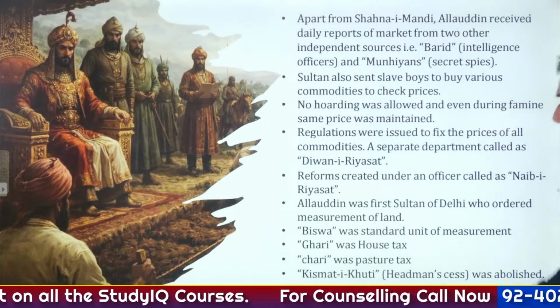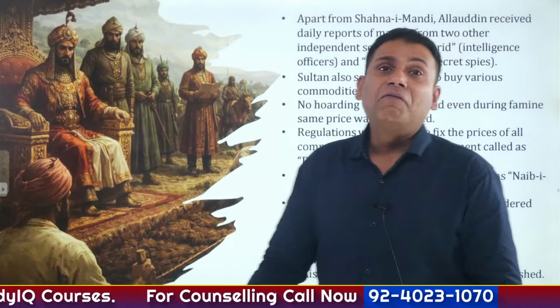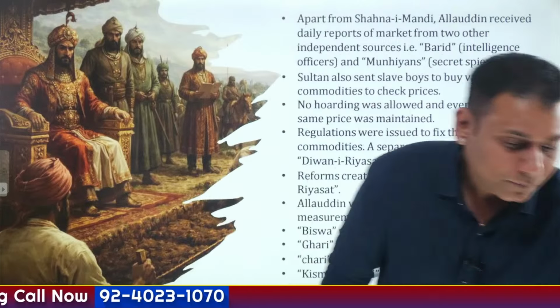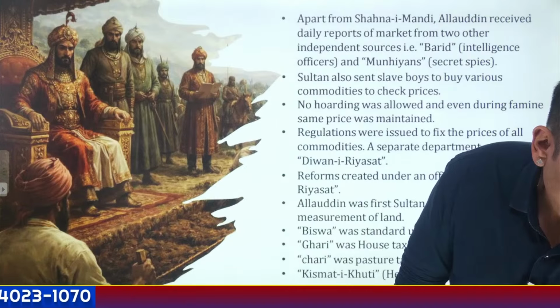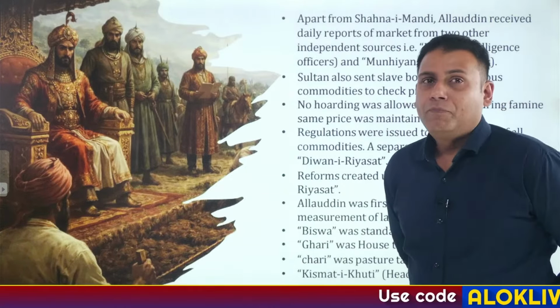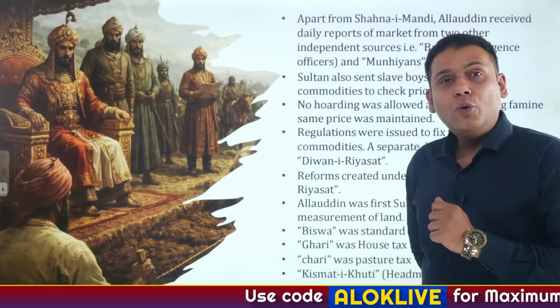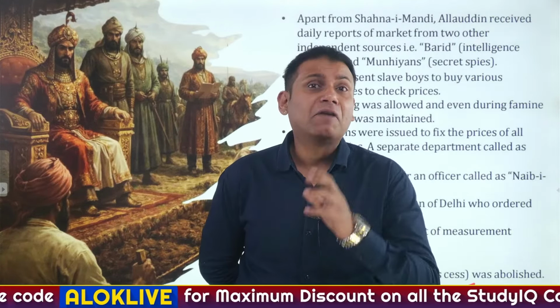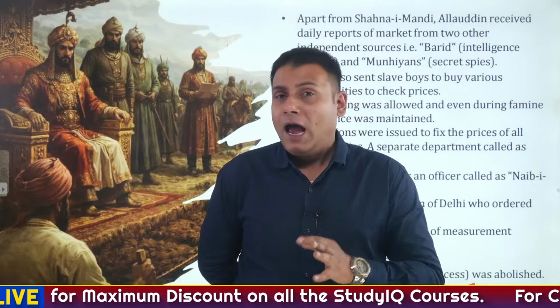Now coming to the administrative reforms of Alauddin Khilji, which are very important from the exam perspective. First thing, Alauddin Khilji focused on fast-moving cavalry.